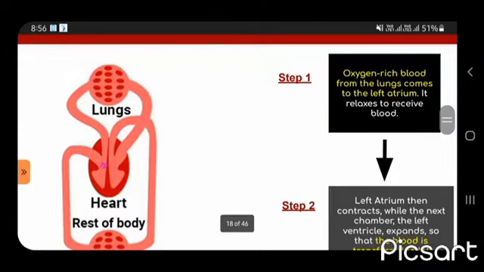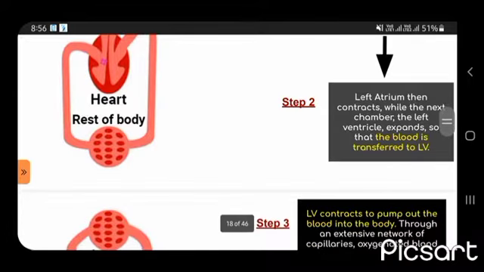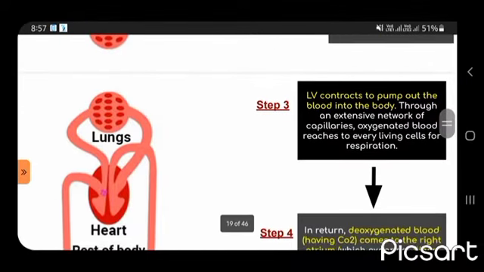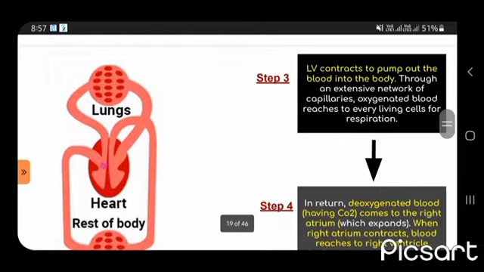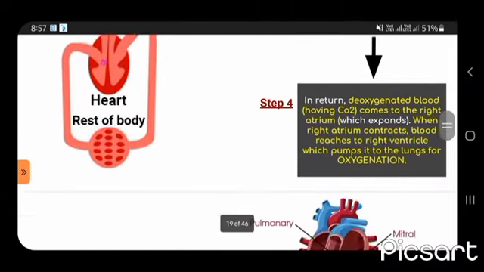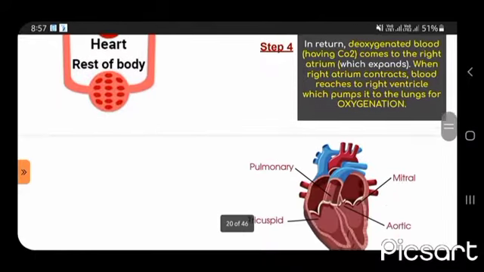Step 1 is oxygen-rich blood from the lungs comes to the left atrium, which relaxes. Then step 2 is the left atrium contracts while the next chamber, the left ventricle, expands so that the blood is transferred to the left ventricle. Step 3, the left ventricle contracts to pump out the blood into the body, and step 4 is in return deoxygenated blood having CO2 comes to the right atrium, which expands. When the right atrium expands, blood reaches the right ventricle, which pumps it to the lungs for oxygenation.